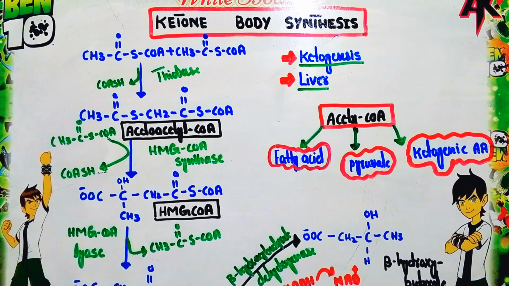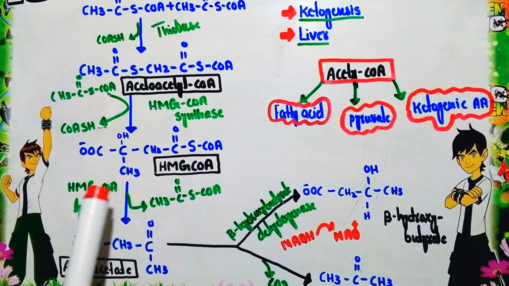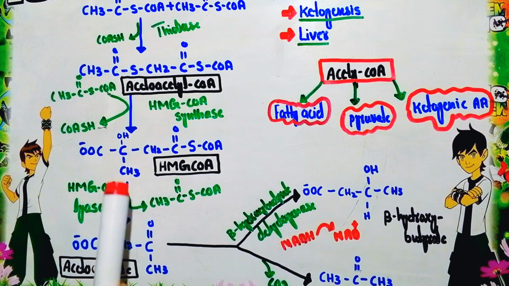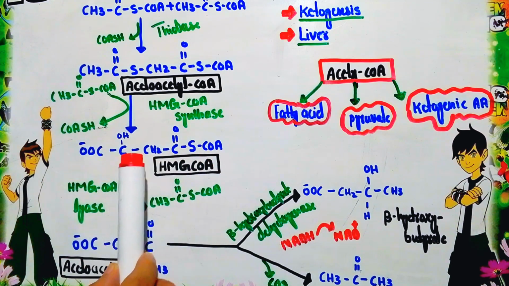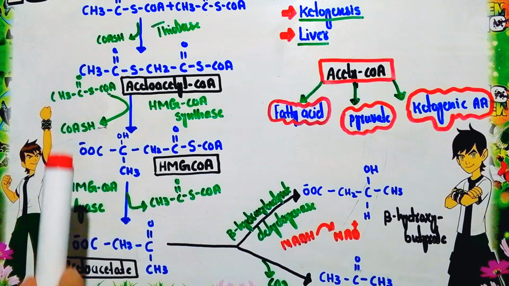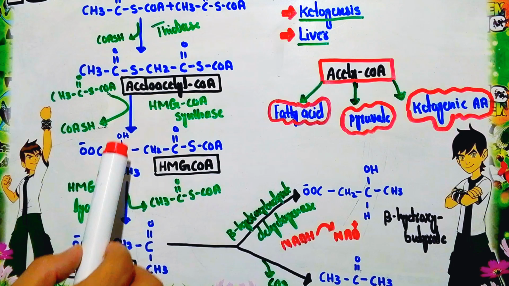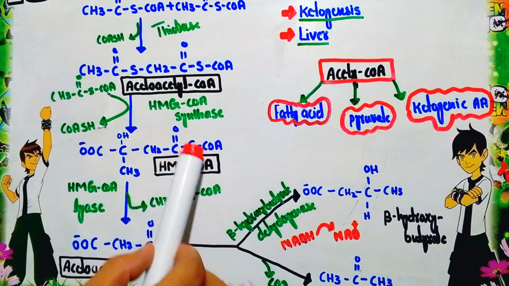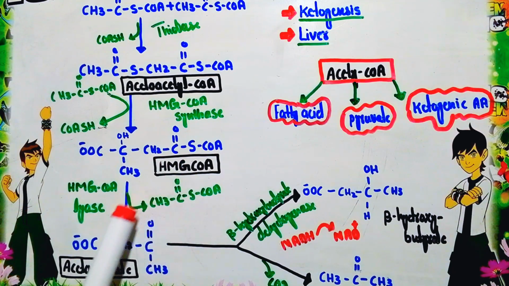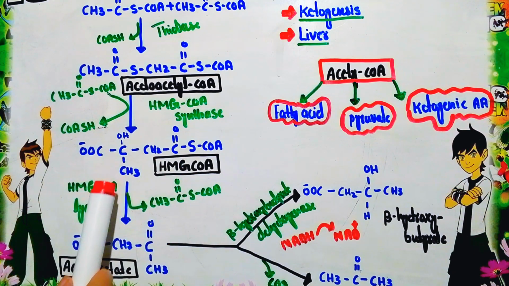Now another enzyme acts on this HMG coenzyme A, that is the HMG-CoA lyase enzyme. This enzyme acts on this HMG-CoA and removes one acetyl coenzyme A. So after the action of the HMG-CoA lyase, it will break this HMG-CoA into two products. The first one is acetyl coenzyme A, while the second product formed from the action of HMG-CoA lyase is acetoacetate.